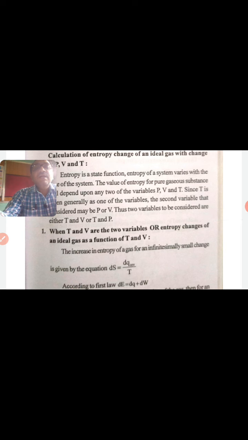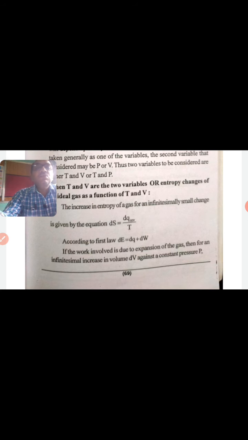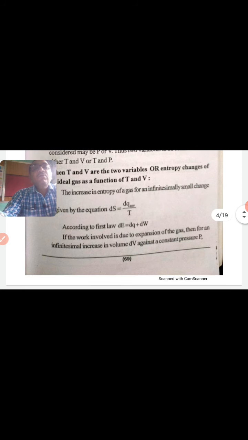So, first condition, when T and V are the two variables, or entropy change of an ideal gas as a function of T and V. The increase in entropy of a gas for an infinitesimally small change is given by the equation dS is equal to dq reversible divided by T. According to the first law, dE is equal to dq plus dW.